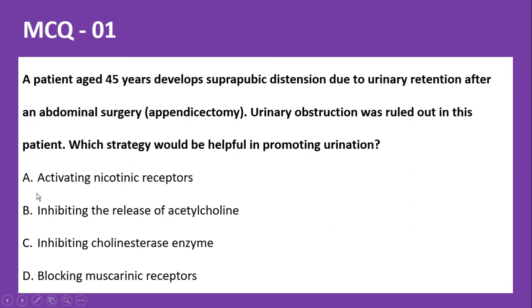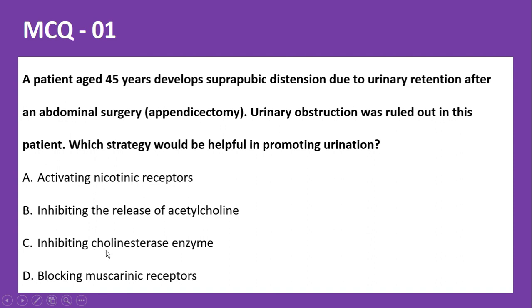So coming to the first option, activating nicotinic receptors. We do not require to activate nicotinic receptors because we need an action on muscarinic receptors. Option B, inhibiting the release of acetylcholine. We require acetylcholine to be present to stimulate the muscarinic receptors. So we can't go with the inhibition of release of acetylcholine. Next, coming to the blocking of muscarinic receptors. You cannot block the muscarinic receptors here. You need to stimulate the muscarinic receptors.